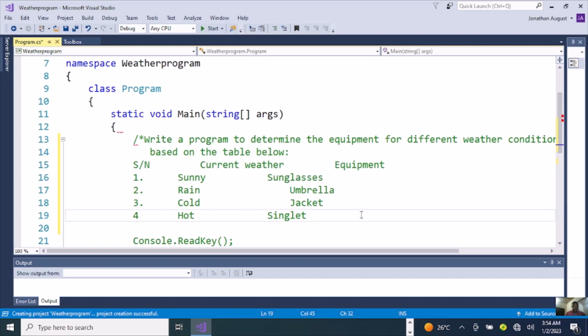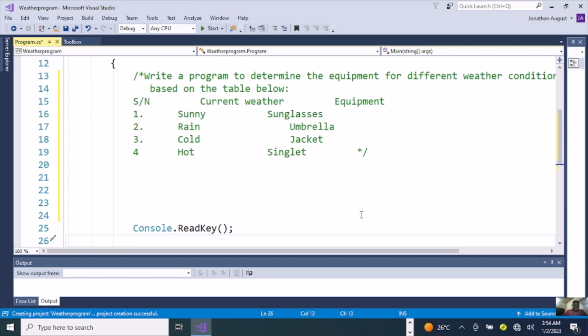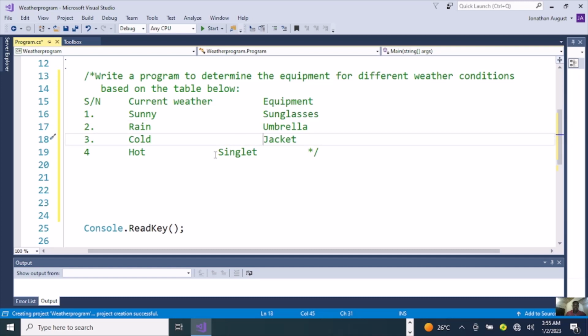So I'm going to tab here and close a multi-line comment, then enter space a bit. So here is a question. Write a program to determine the equipment for different weather conditions based on the table below. There's the current weather given, then the equipment is given. So all we need to do to write this program in C# is easy.